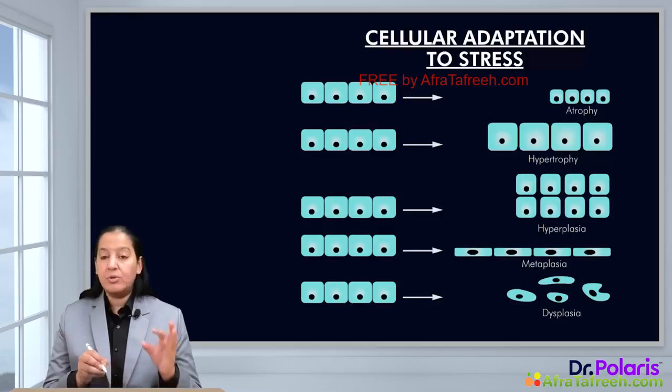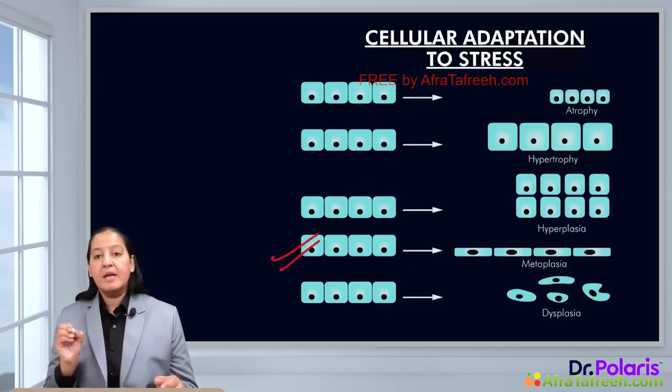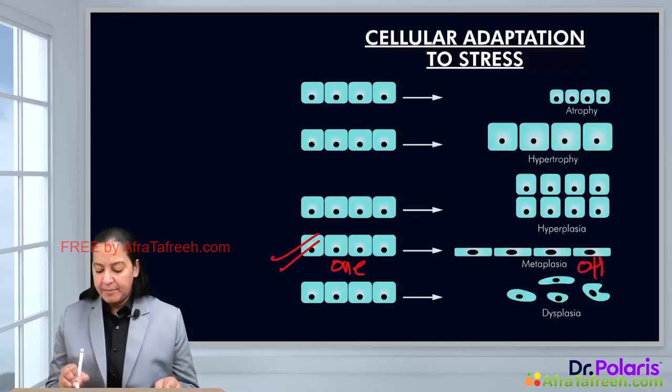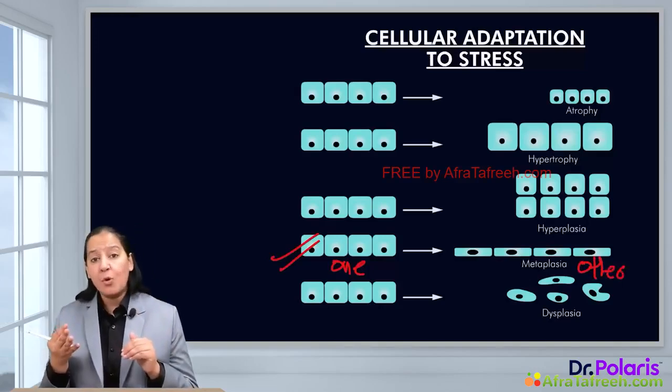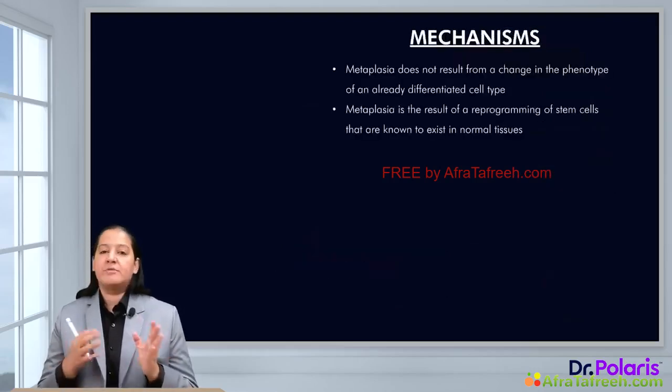In this diagram also, the 5 cell adaptations are shown. Now see this one, which I am marking. So you can see one type of adult mature epithelia is converted into another type of adult mature epithelia, whether squamous to columnar or vice versa, that is columnar to squamous. So that is metaplasia, the two types of metaplasia.